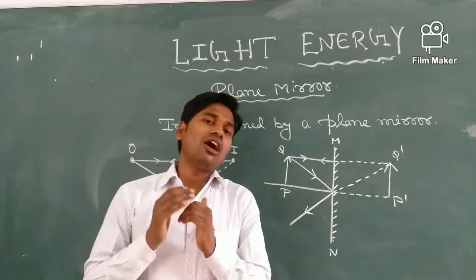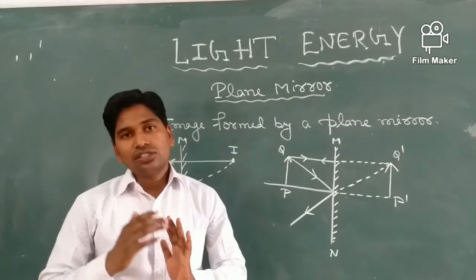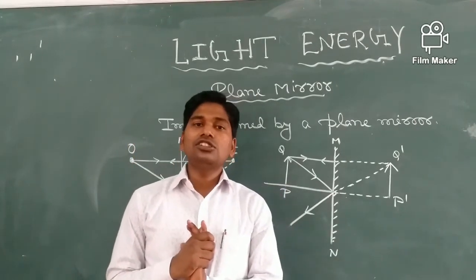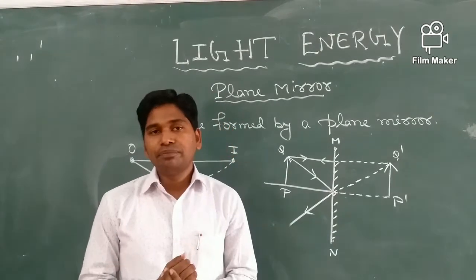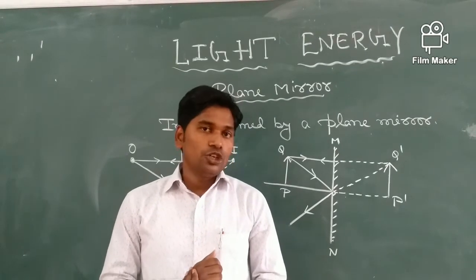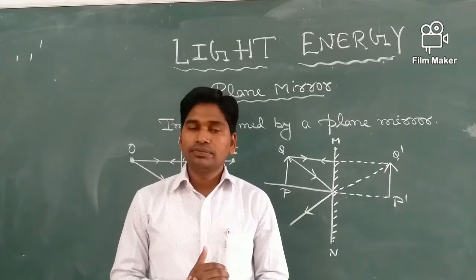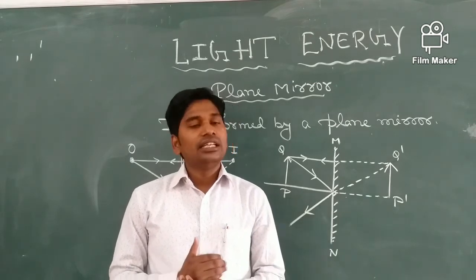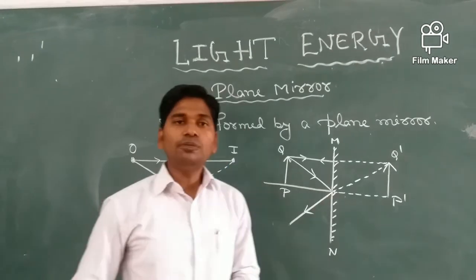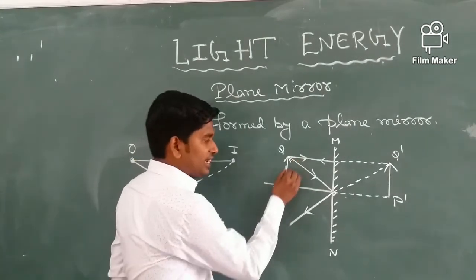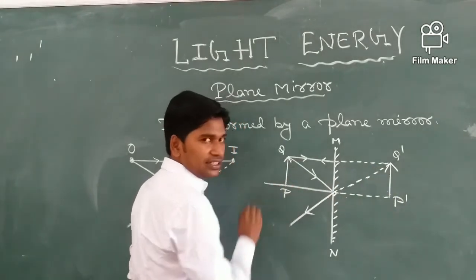A virtual image is always erect, meaning it will be upright. So let us talk about the characteristics of the image formed by a plane mirror. One by one we will see at least 5 characteristics. The first one is that the image formed is virtual. Second, the image formed is erect, that is, upright. Third, the size of the image is equal to the size of the object.